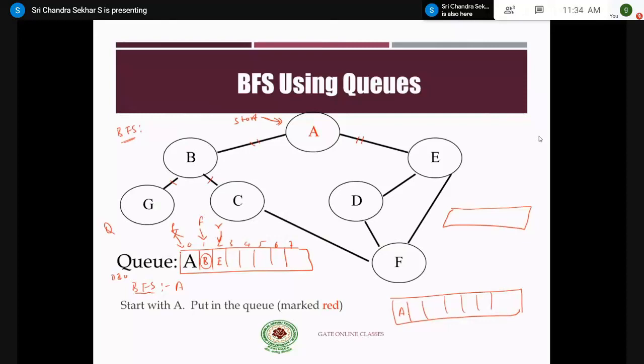You have to enqueue the adjacent elements, dequeue, and output, right? Only three steps. What are those three steps? Enqueue, dequeue, and the third step is, after dequeuing, you output that dequeued element.